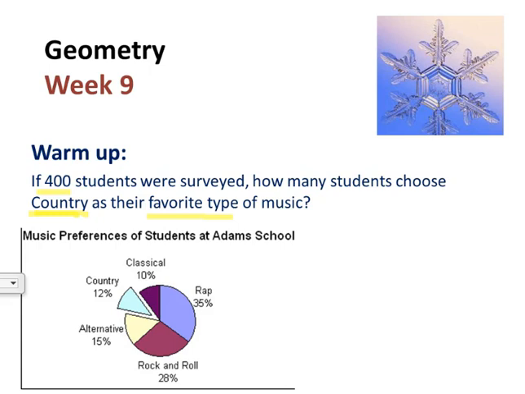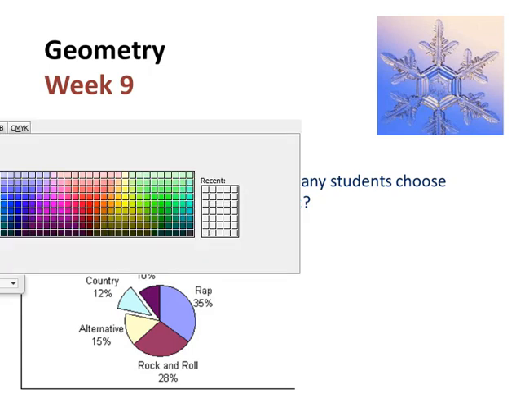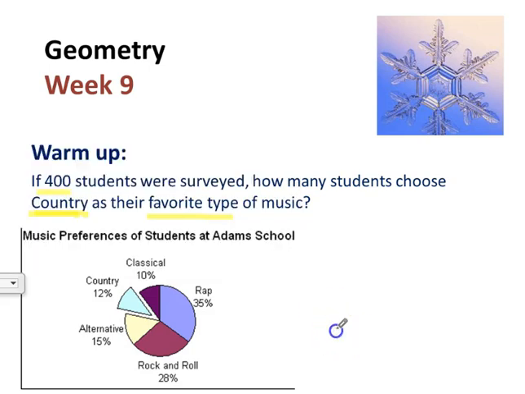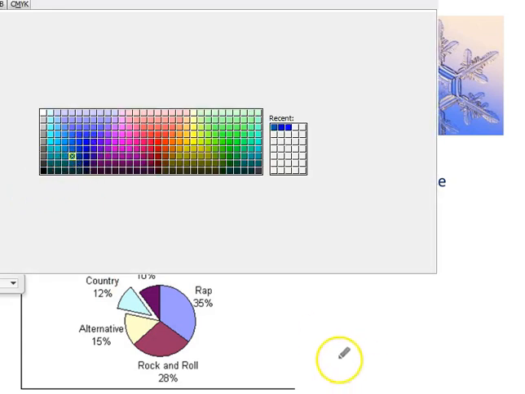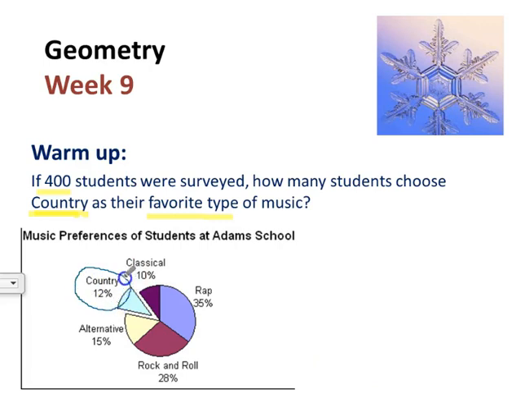So remember, when we want to find the percentage of a number, what we do is we take the percentage and turn it into a decimal. So in this case, we're focusing on country.